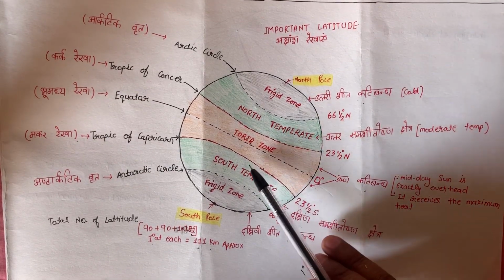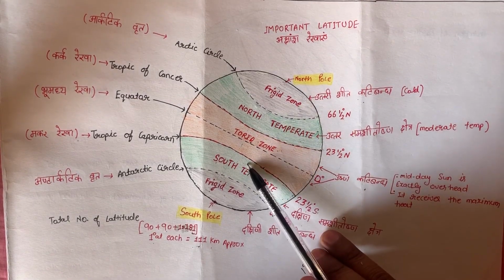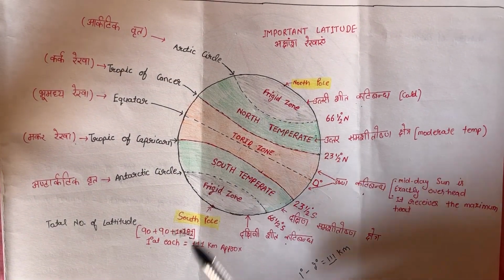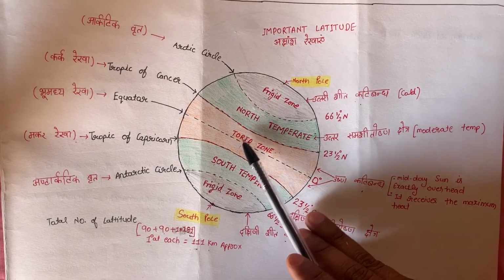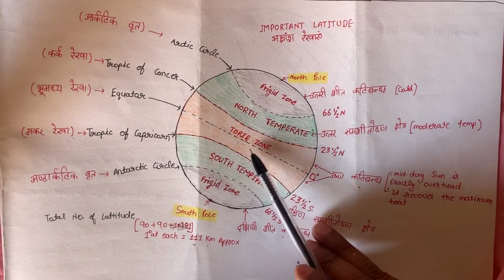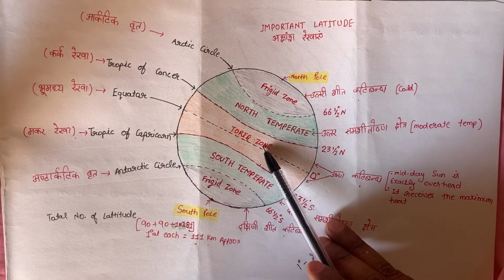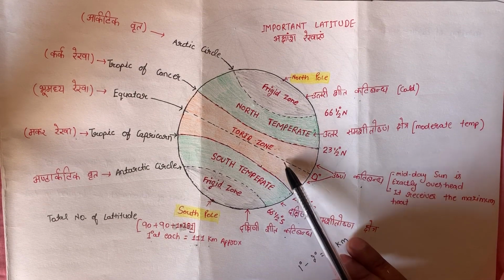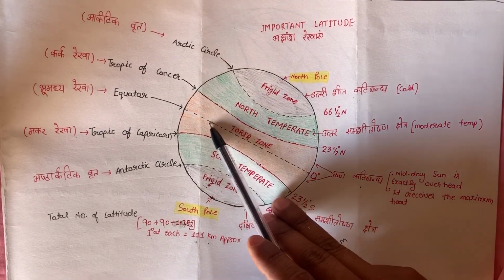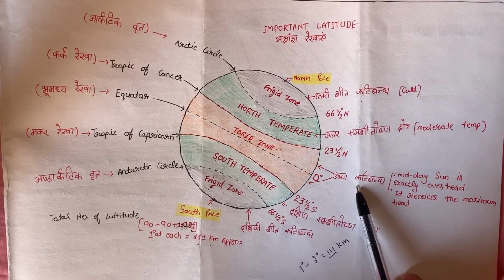Now you can see these colorful zones. These are known as the heat zones of the earth. Between the Tropic of Cancer and the Tropic of Capricorn, the midday sun remains exactly overhead at one point throughout the whole year. That's why it receives the maximum amount of heat, and this region is known as the torrid zone.